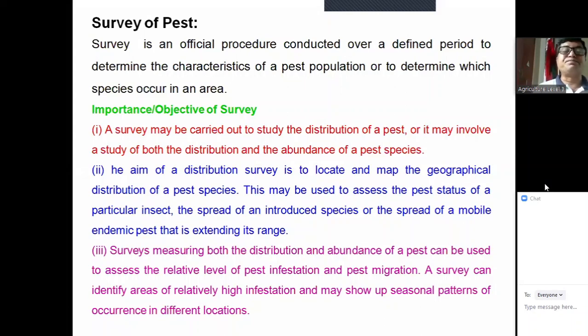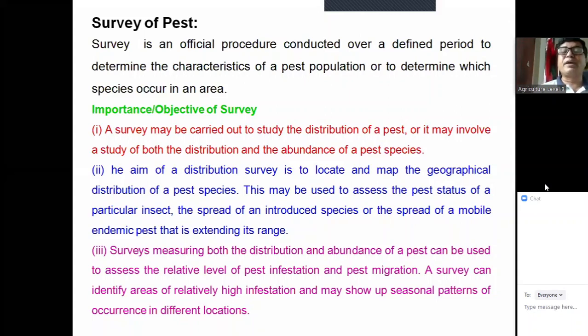known by the survey. The main aim of the distribution survey is to locate and map the geographical distribution of species. By surveying, we can also know the distribution, but if we want to make a map of survey, how we can do it? We can show some other things in a map. Say for example, location of the rivers, forest, animals, fishes, marshlands, etc. We can show in a map. Similarly, we can show the distribution of the insects in a map.